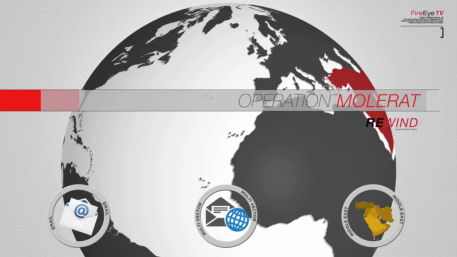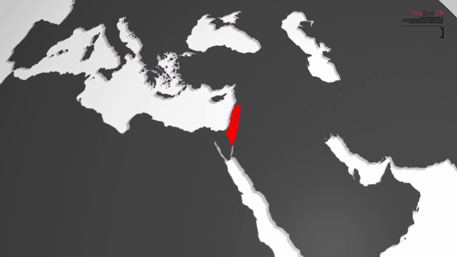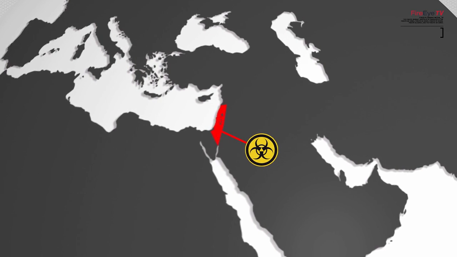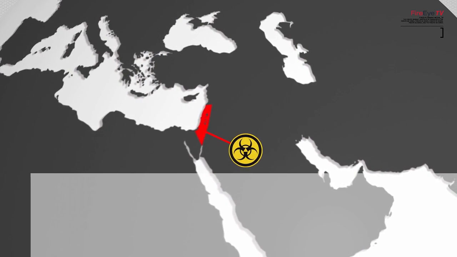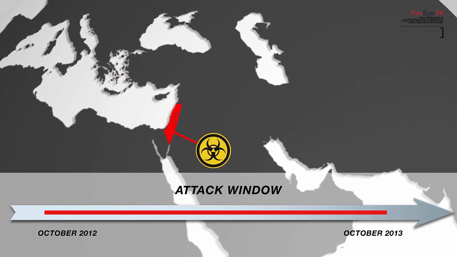So Julia, we know something major happened in October of 2012. Yeah, we saw the first trace of Operation Molerat in Israel. And we noticed it when something was out of the ordinary, which was the Israeli armed forces cut off network access to their police force, and they temporarily banned USB sticks.